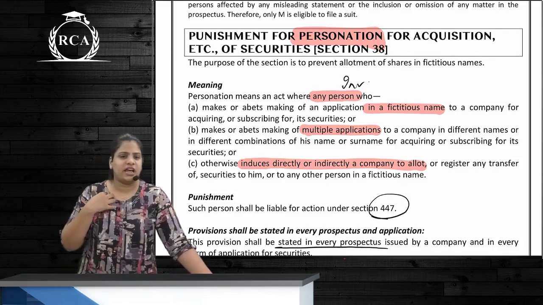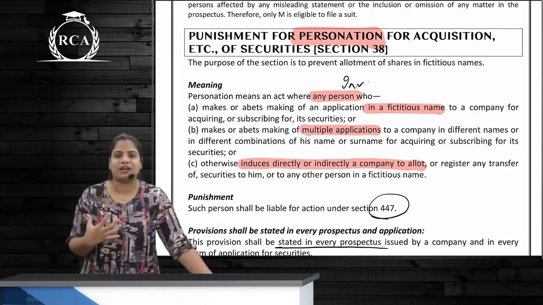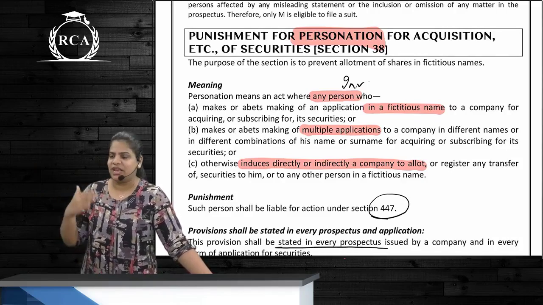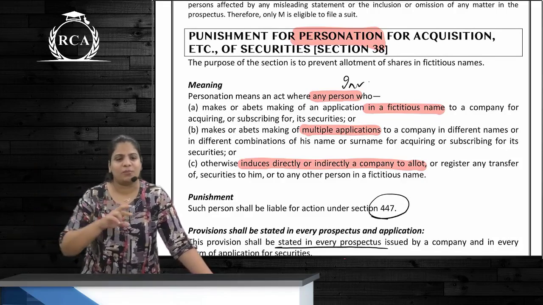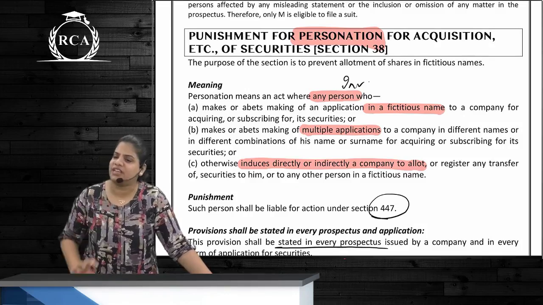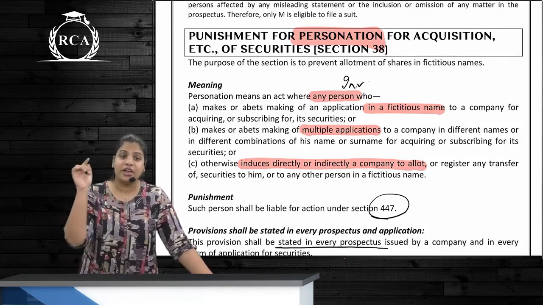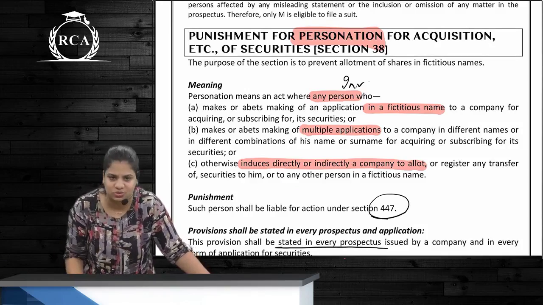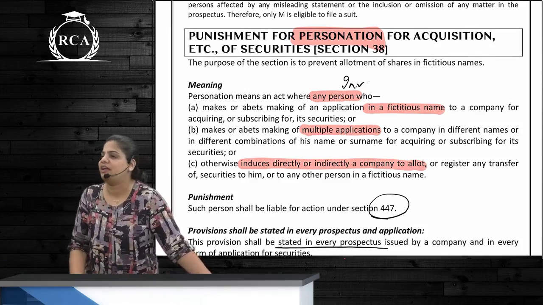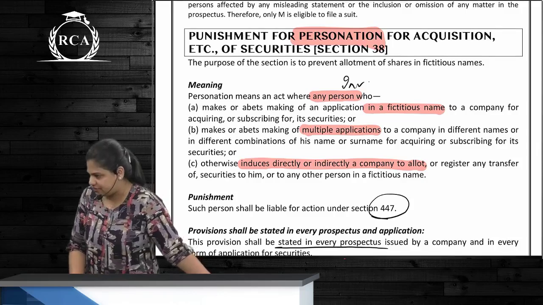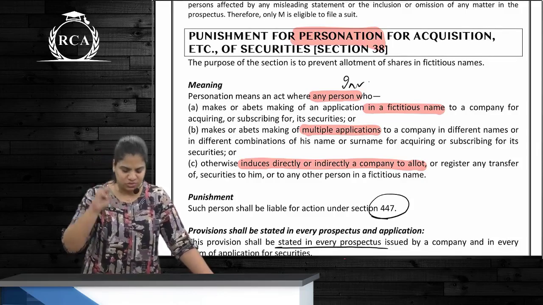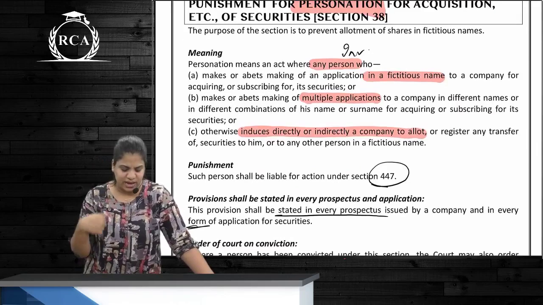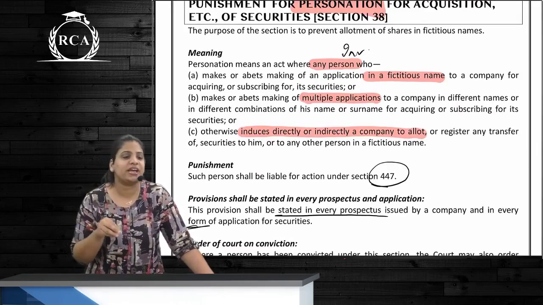A person deliberately wanting the shares of the company makes applications in multiple names or multiple combinations of his names or surnames, or induces the company to allot shares to these fictitious names as well, then he also will be held liable under 447. So three things a person is doing over here. First is he is making an application in a fictitious name.